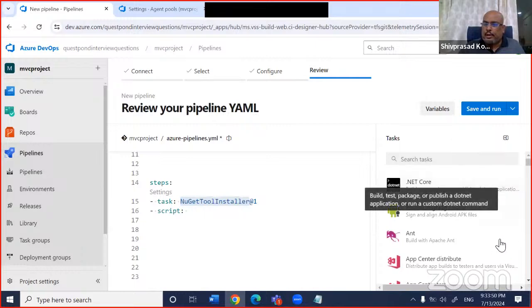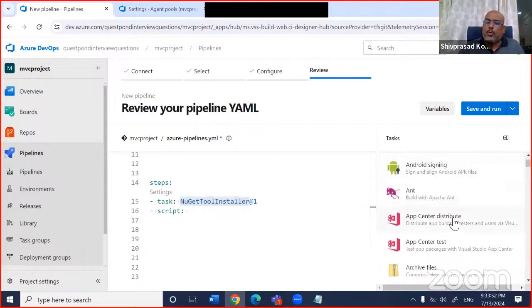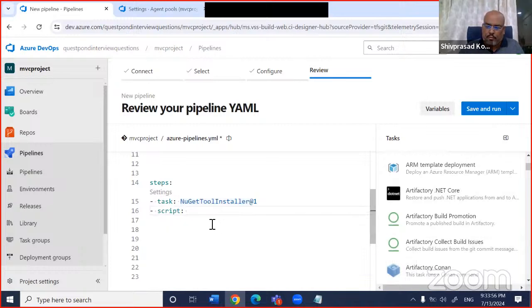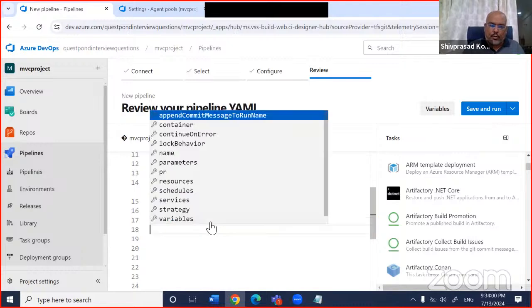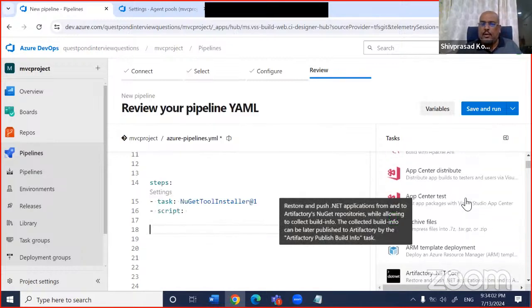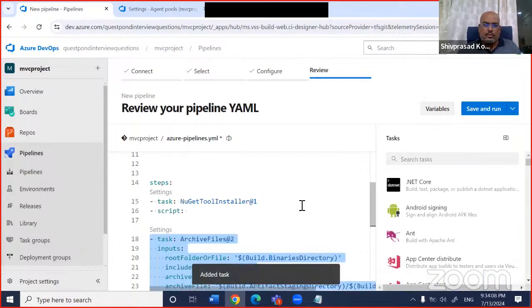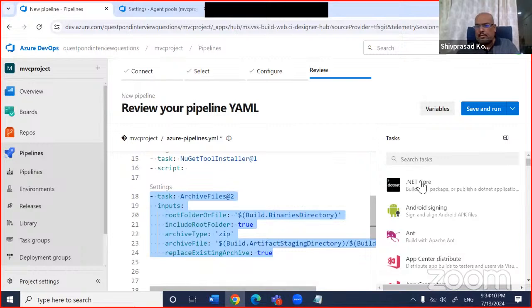You can see these are the ready-made tasks. For example, you want to archive a file, you want to do this, right? These are ready-made tasks given by the Azure DevOps team. So for example, let us say I want to archive a file. You can see I can archive a file and add it out here. So this is the ready-made task given by the Azure team.